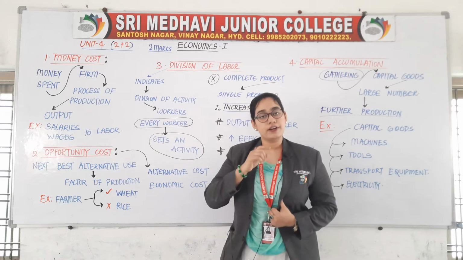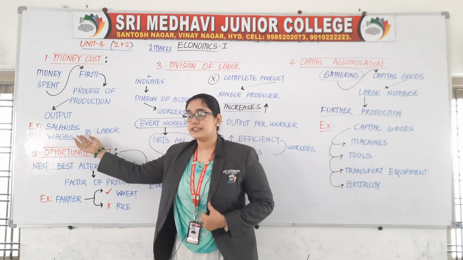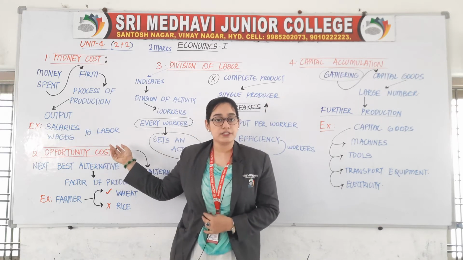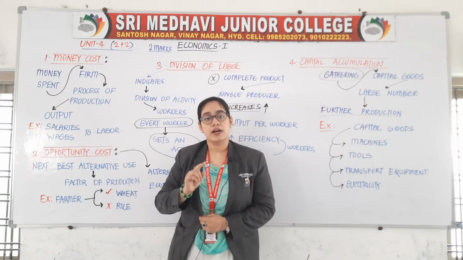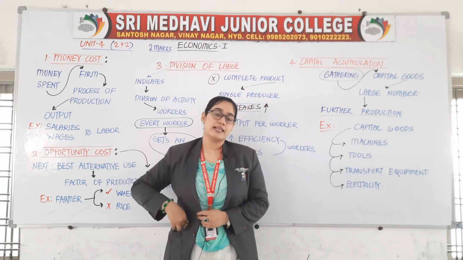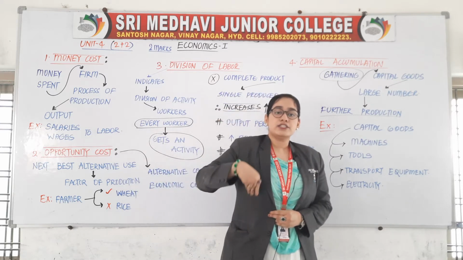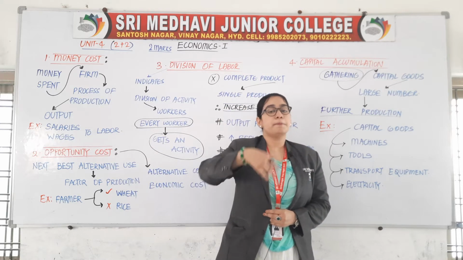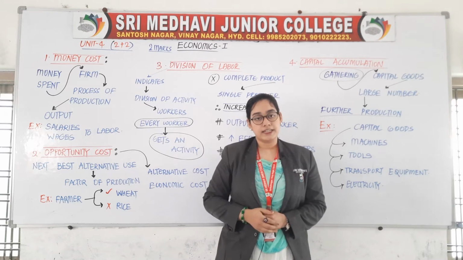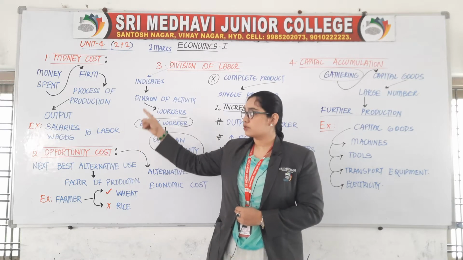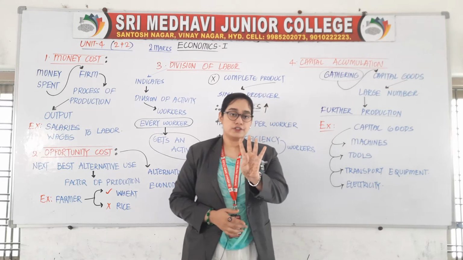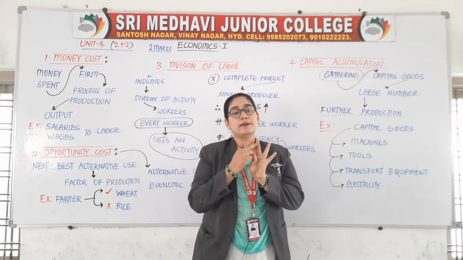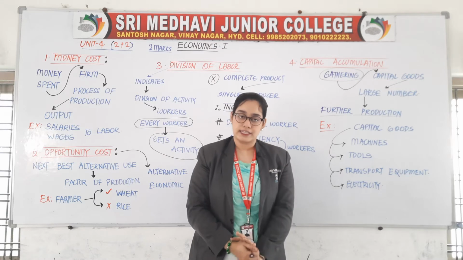money cost. For example, the salaries and the wages which are given to laborers are also money cost. Salaries means I need to give money, I am spending money. Is that clear? Labor is also a factor of production. As you know, there are 4 factors of production: land, labor, capital and organization.